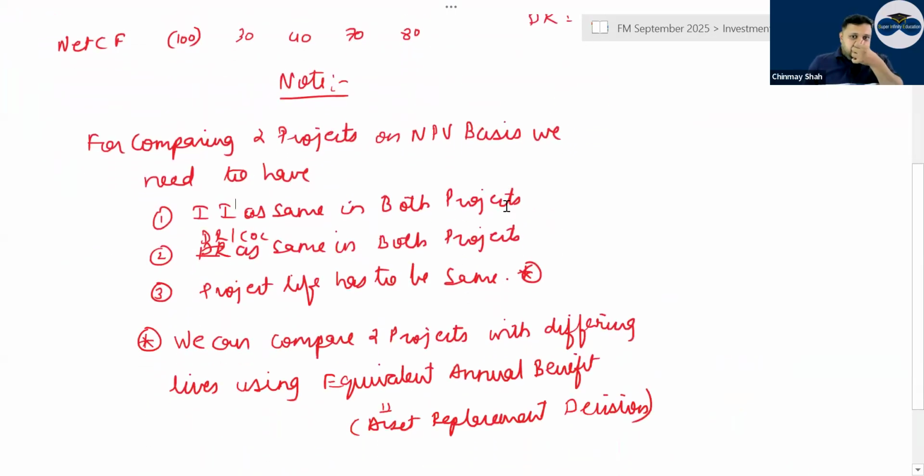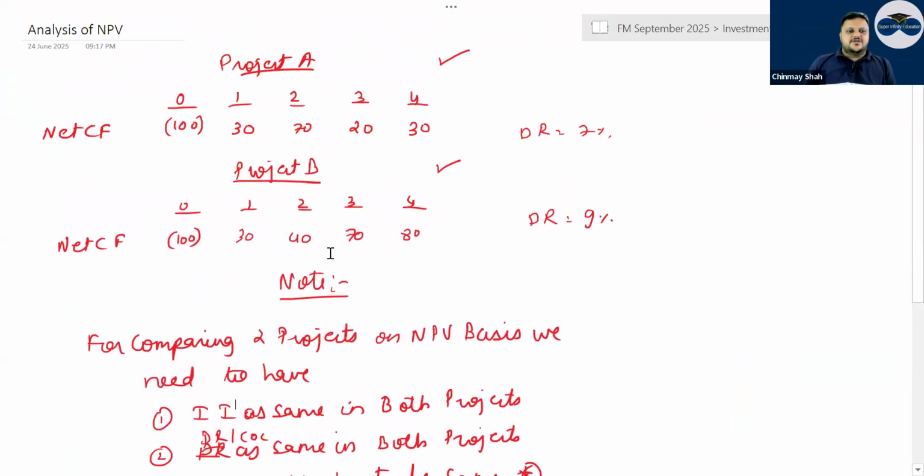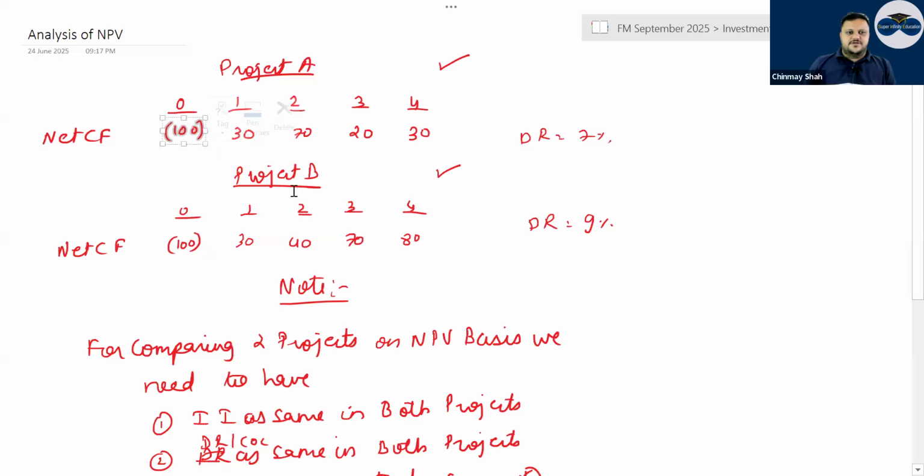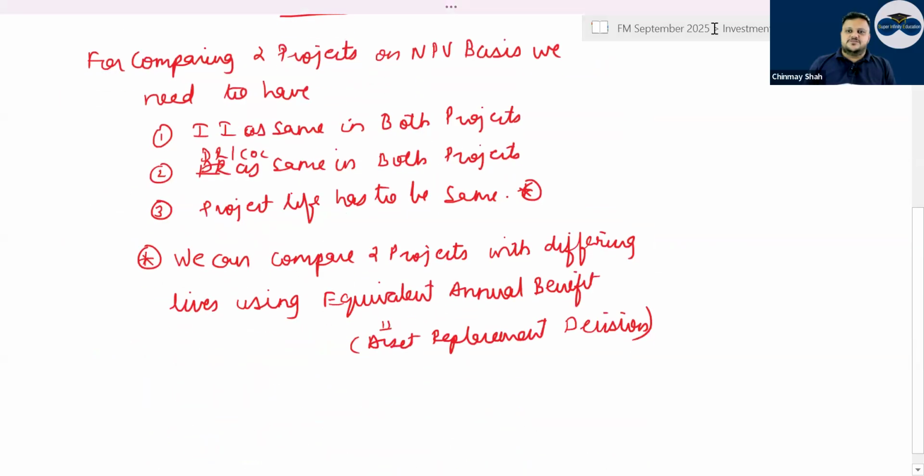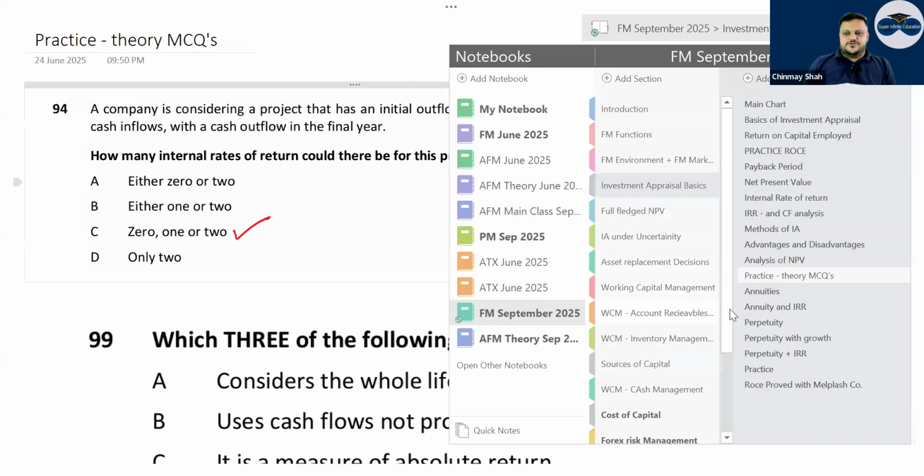For comparing two projects on NPV basis, you need to have the initial investment the same in both the projects. The discounting rate or cost of capital is the same in both the projects. Project life has to be the same, and we can compare two projects with differing life using equivalent annual benefit when we do asset replacement decision. So generally, to compare two projects, initial investment, life of the project, and discounting rate have to be the same. If those are not the same, it's difficult to compare two projects.